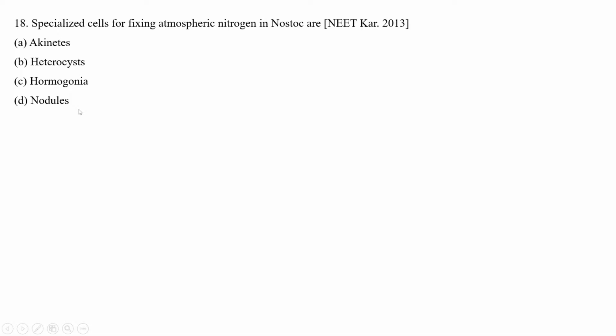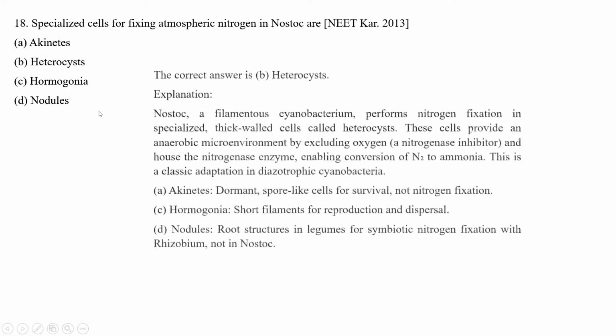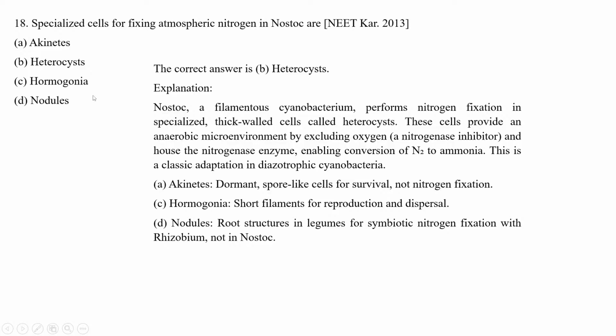So here the correct answer is heterocyst. The explanation: Nostoc is a filamentous cyanobacterium and it can fix nitrogen from air by its specialized thick-walled cells, which are called heterocysts. These cells provide an anaerobic microenvironment by excluding oxygen and house the nitrogenase enzyme, enabling conversion of nitrogen to ammonia. This is a classic adaptation in diazotrophic cyanobacteria, also called blue-green algae. So the correct answer is heterocyst.